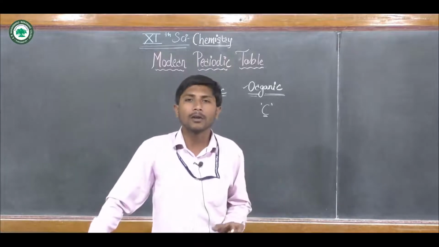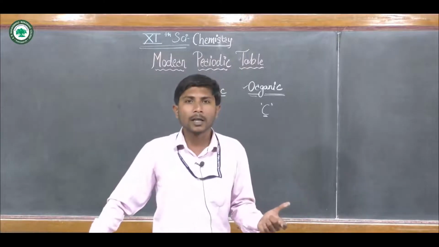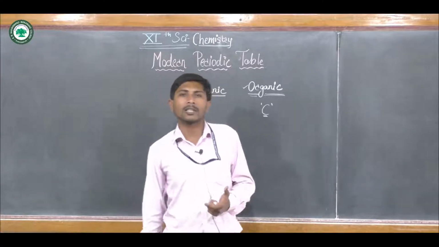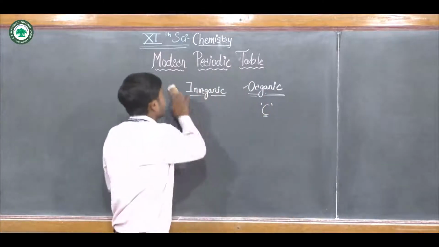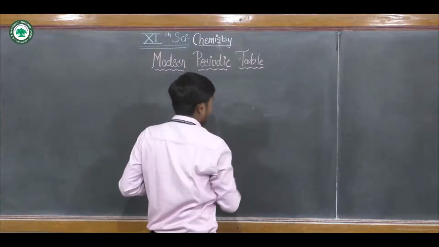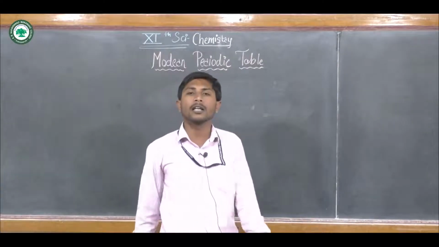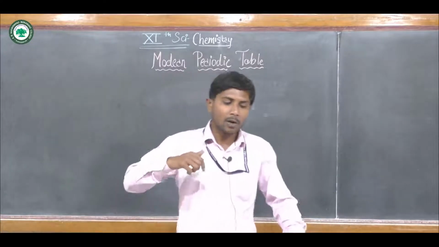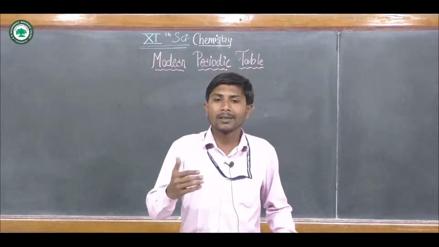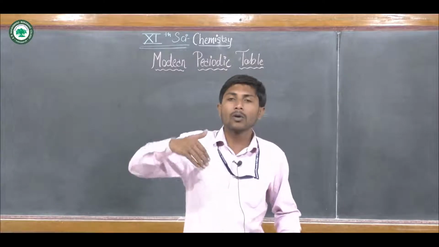This was the need for the classification of elements when earlier very few elements were discovered. Later on, the first attempt at the classification of elements was made. Actually, the modern periodic table is the latest, detailed version of the classification of elements, but its history goes back nearly 200 years.